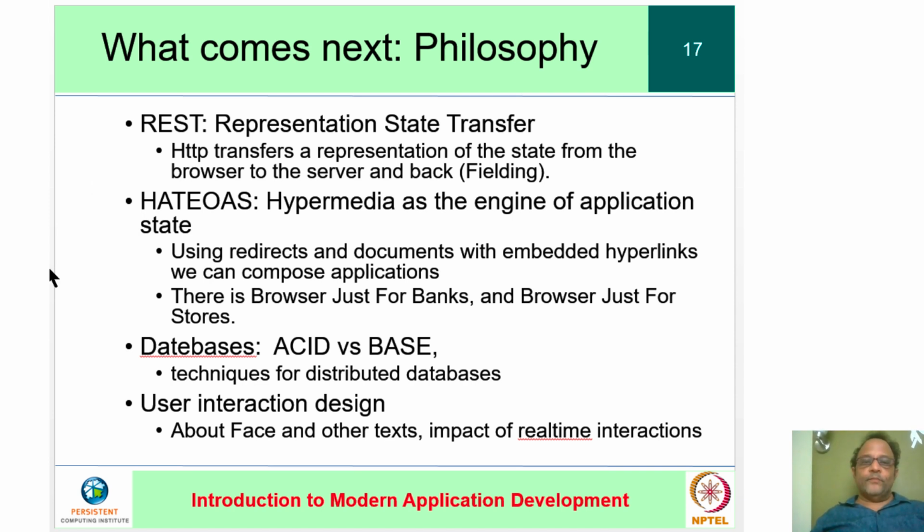A related idea has this somewhat bizarre acronym. It's called hypermedia as the engine of application state. What this means is that through the way we use redirects, and also something we didn't do much of, which is documents with embedded hyperlinks, you can compose applications. More importantly, one does not need, say, a special application for banks, a special application for stores, a special application for search.